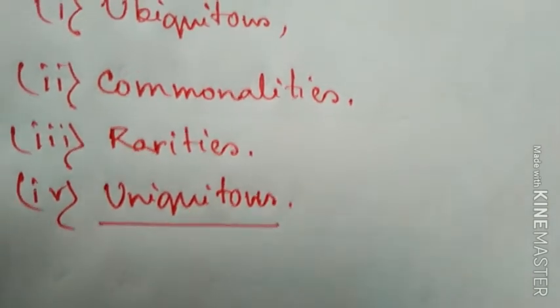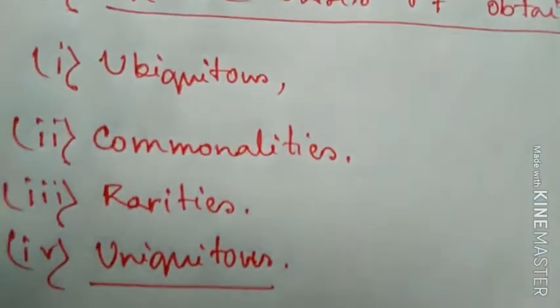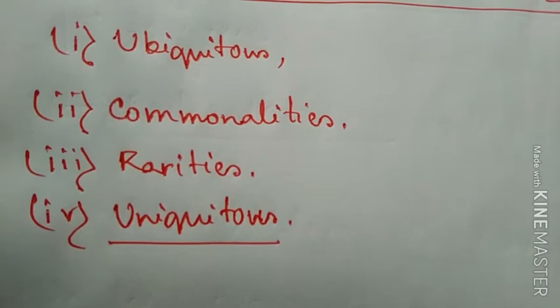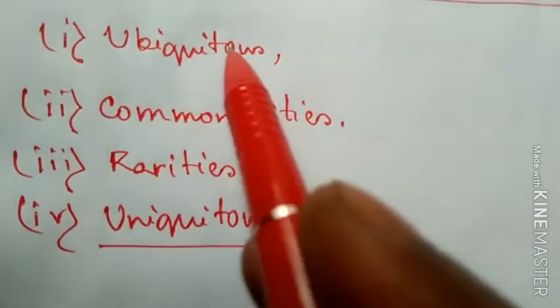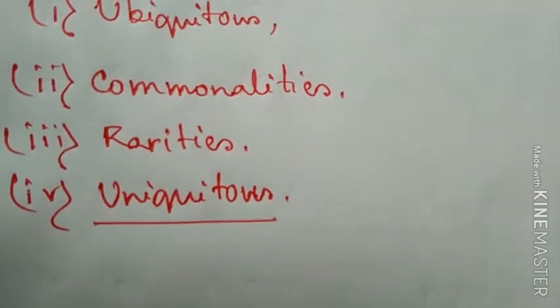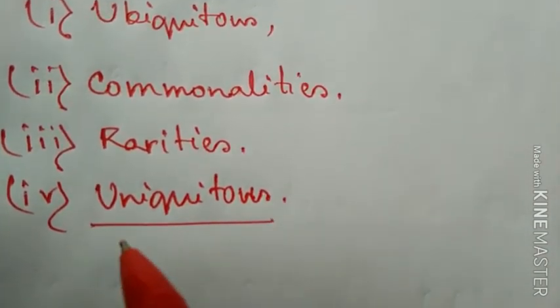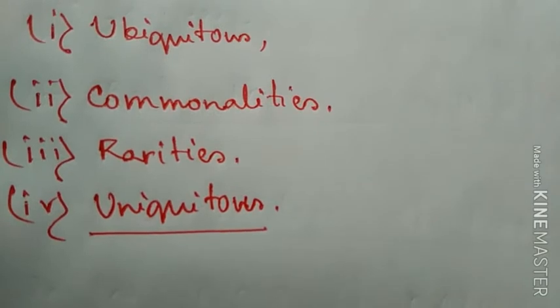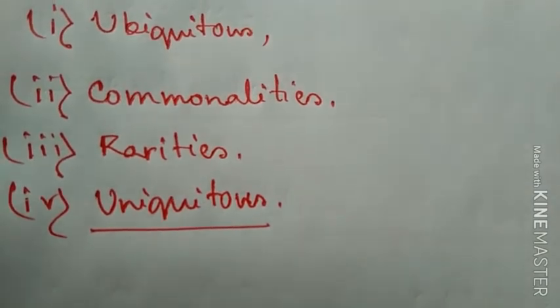Now see, on the basis of obtain, we divided the resources into four types. One is called the ubiquitous, one is called commonalities, one is called rarities, another one is called the uniquitous. It is very easy to remember the terms.